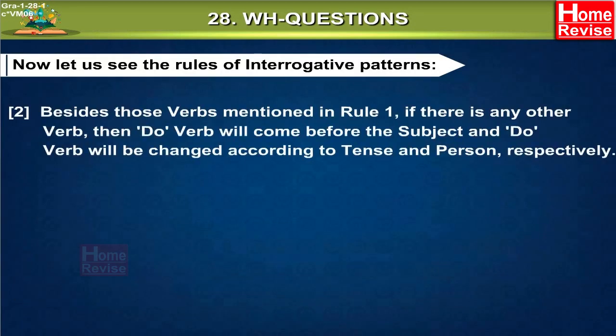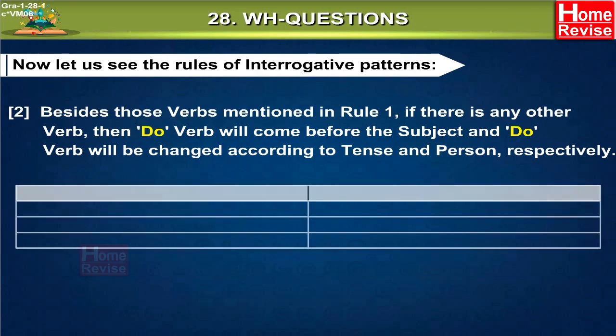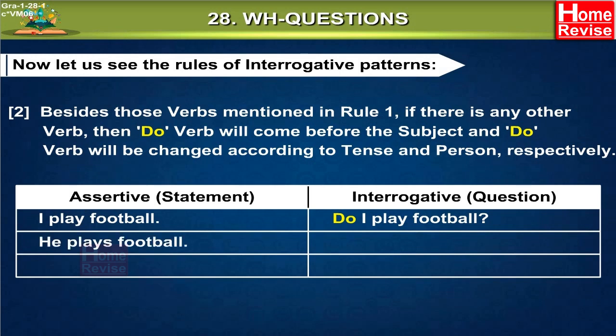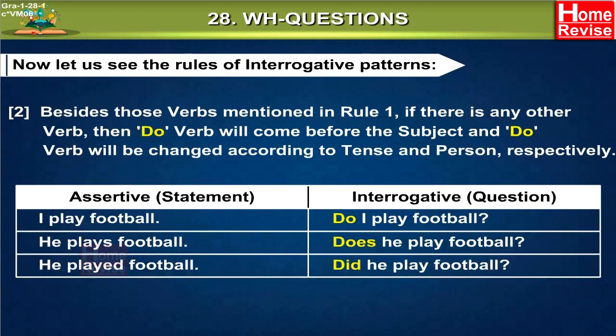Rule 2. Besides those verbs mentioned in Rule 1, if there is any other verb, then do verb will come before the subject and do verb will be changed according to tense and person respectively. Assertive statement and interrogative question. Assertive, I play football. Interrogative, do I play football? Assertive, he plays football. Interrogative, does he play football? Assertive, he played football. Interrogative, did he play football?